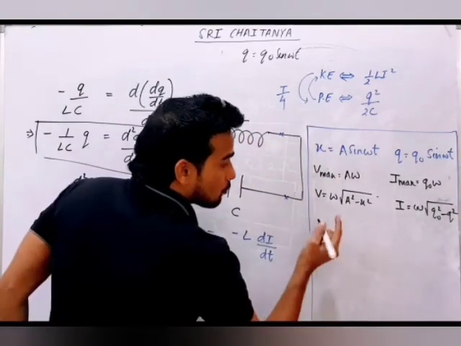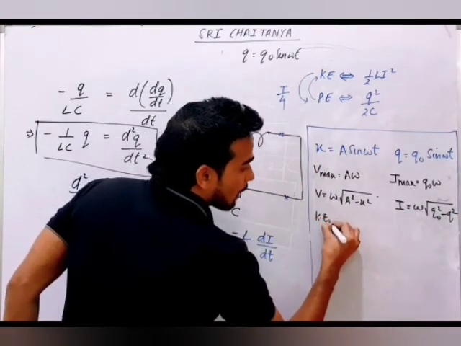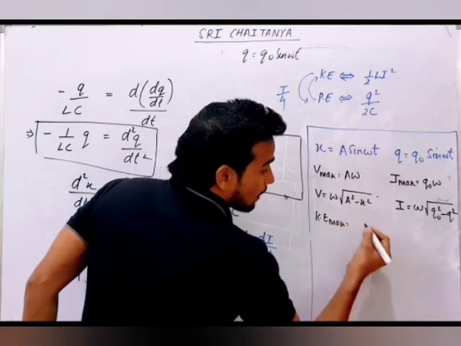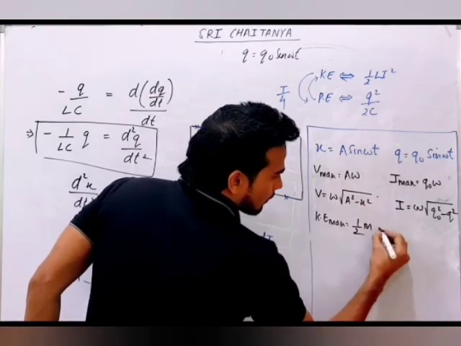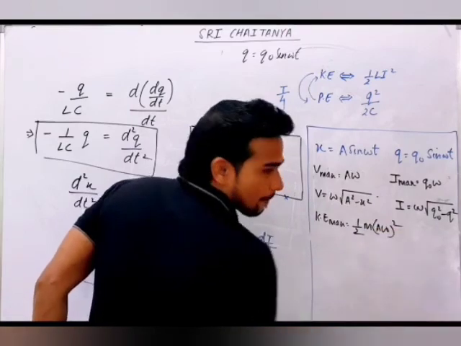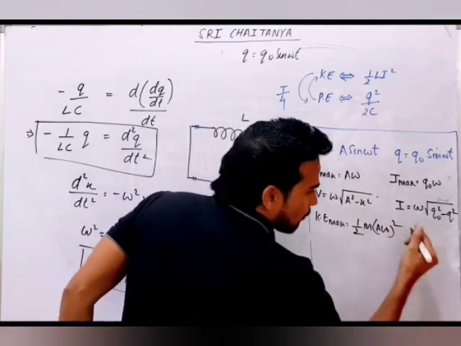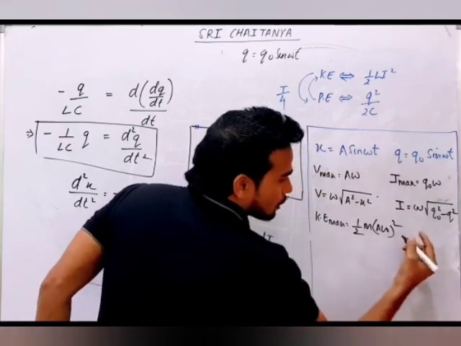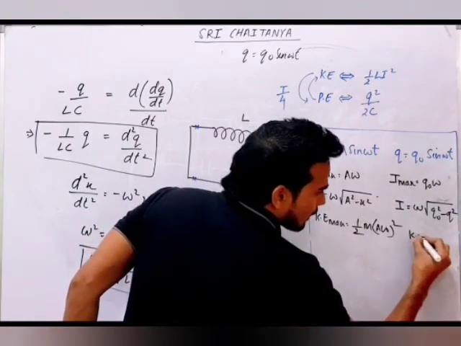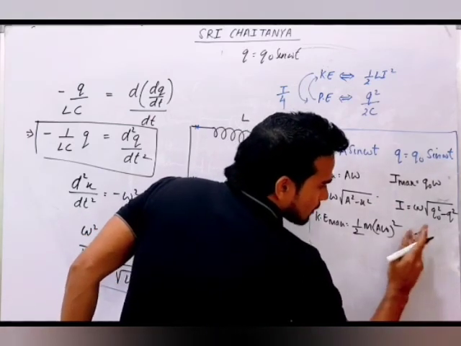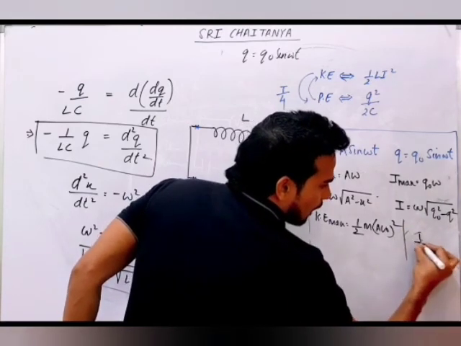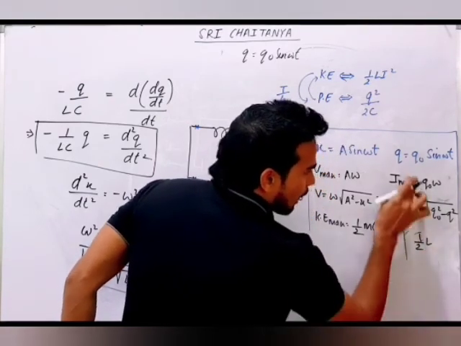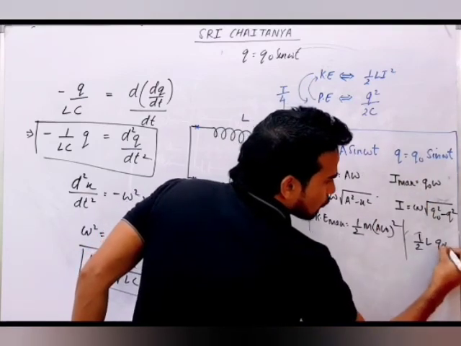If you remember, there you studied maximum kinetic energy, that is half m V max square, where V max is A omega. Here you will study the maximum energy of the inductor, that is half L into I max square, where I max is Q naught into omega.